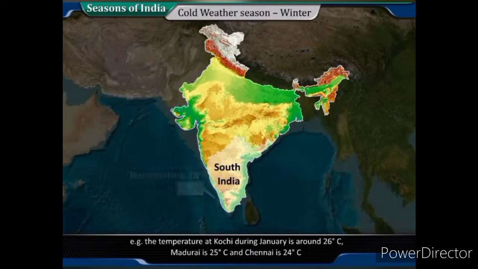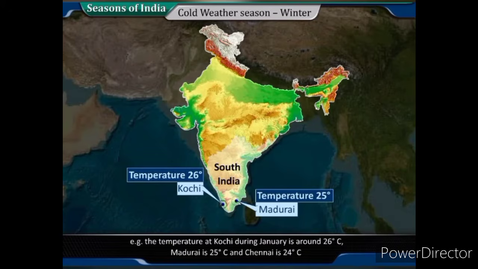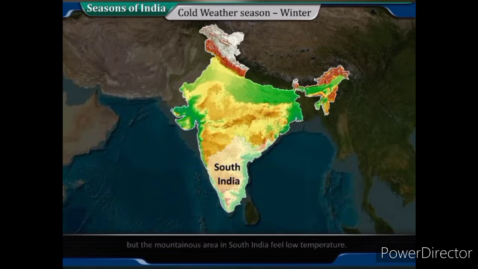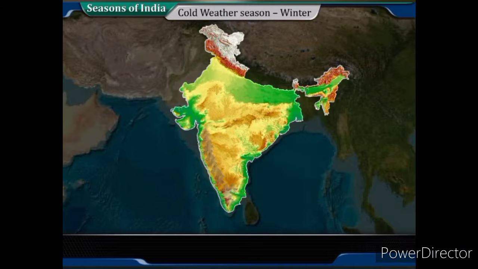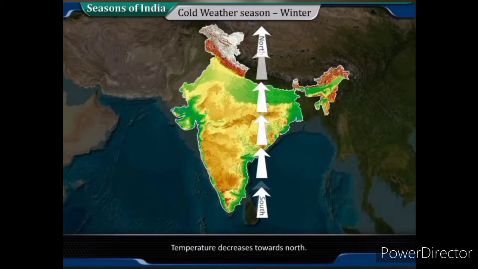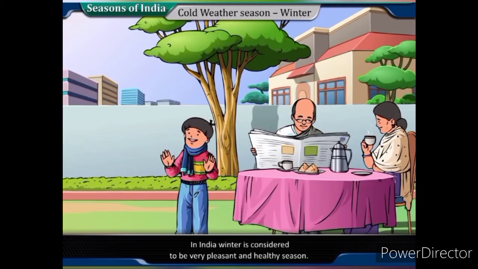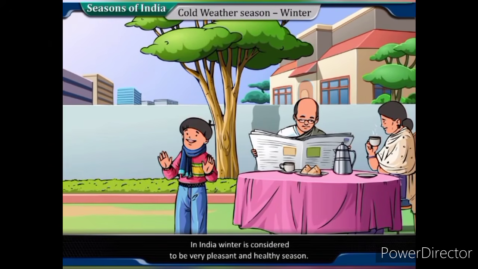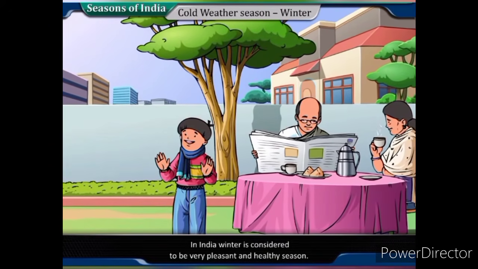For example, the temperature at Kochi during January is around 26 degrees Celsius, Madurai is 25 degrees Celsius, and Chennai is 24 degrees Celsius, but the mountainous area in South India feel low temperature. Temperature decreases towards north. In India, winter is considered to be very pleasant and healthy season.